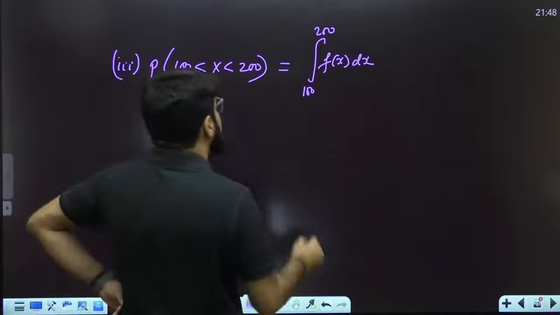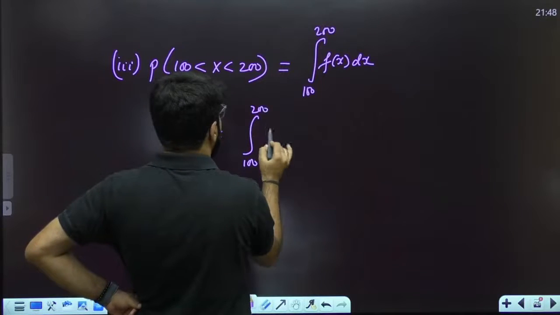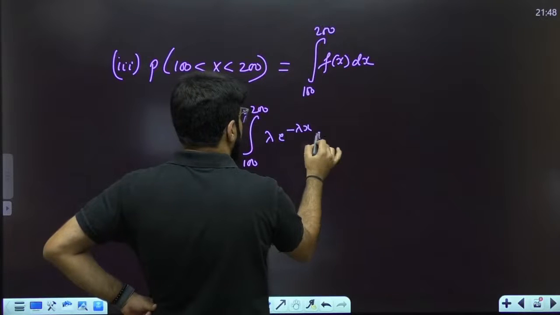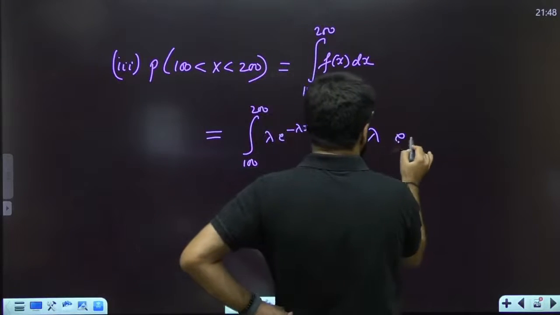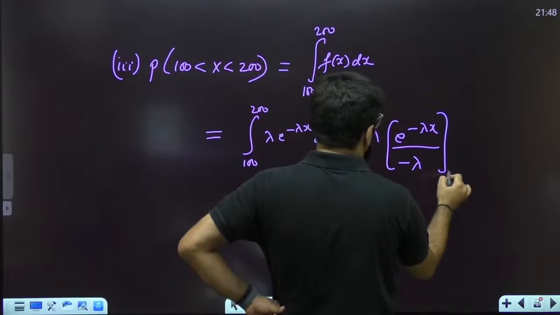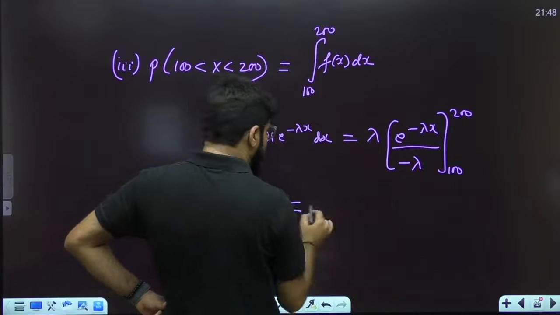So this is equal to the integral from 100 to 200 of f(x), which is lambda e power minus lambda x, dx. The integral of lambda e power minus lambda x is e power minus lambda x upon minus lambda, with lower limit 100 and upper limit 200. Lambda got cancelled, minus outside.